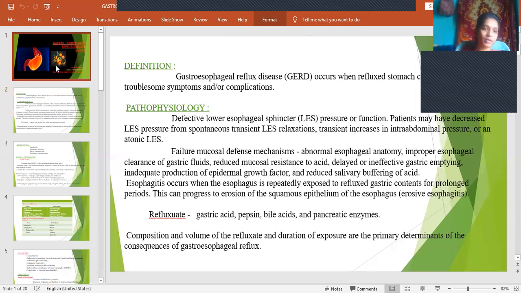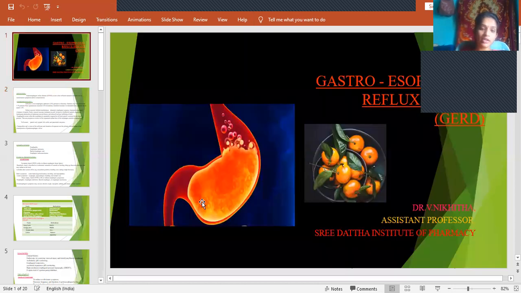See, usually the pressure is more here, but here the pressure is less, so the contents cannot come from here, right? As this pressure is more, it will push the contents into the esophagus. If the pressure here were more, it would push the contents into the stomach, but that is not the case.